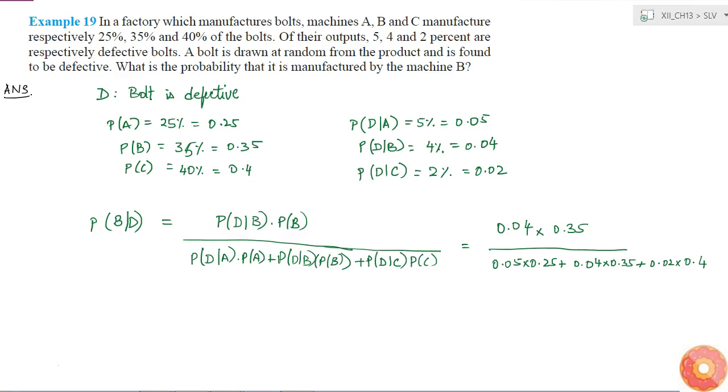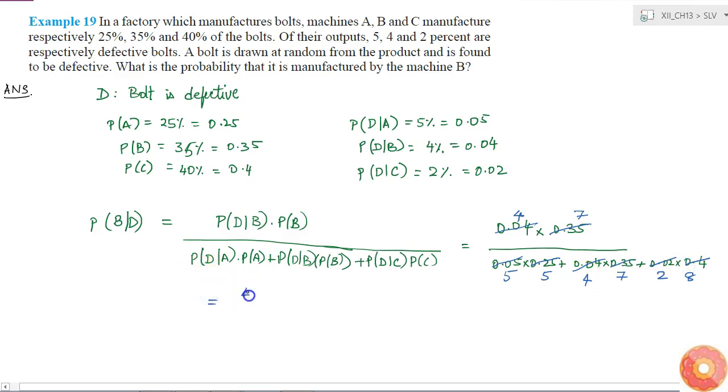What I would like to do is I'll try to reduce the number of decimals. If I take 0.01 common, I'll get 2, 4, 5, and this will be 4. If I am taking 0.01 common from the numerator and denominator, and similarly if I take 0.05 common from the numerator and denominator, I'll get this as 7, because 7 into 0.05 is 0.35. Similarly this will be 5, this will be 7, and this will be 8.